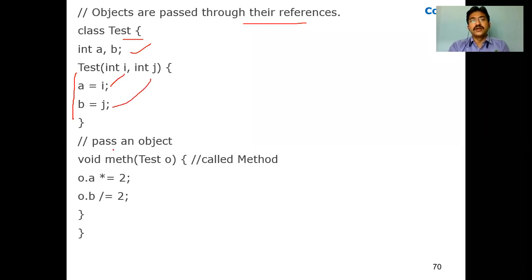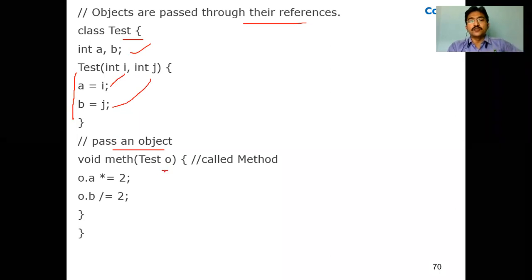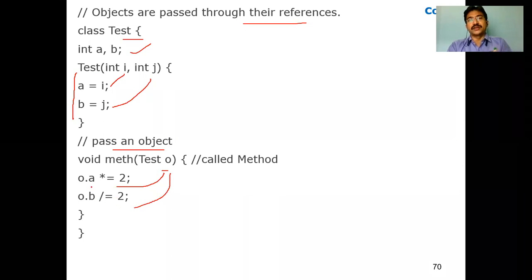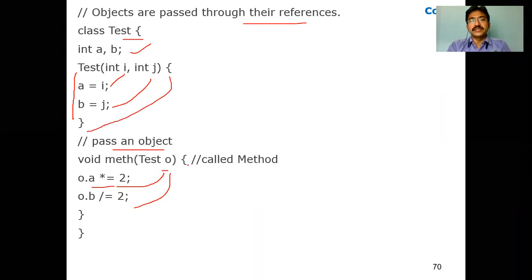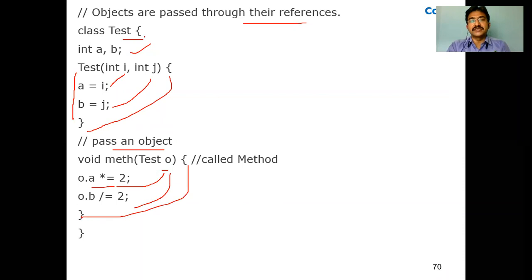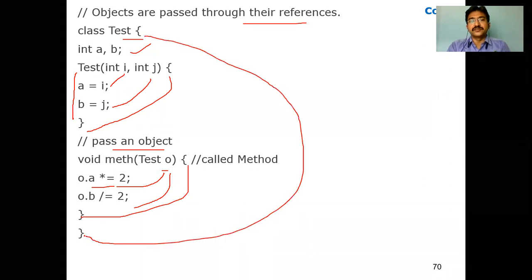Okay. Now pass an object. With the help of an object, as I said, the second category, we can pass an object also. Now this: object.A equal to object.A into 20, object.B equal to object.B by 20. These are assignment shorthand operators. Hope you remember assignment shorthand operators, right? Now this is where the constructor ends, this is where the method ends, and this is where the class ends. Okay.